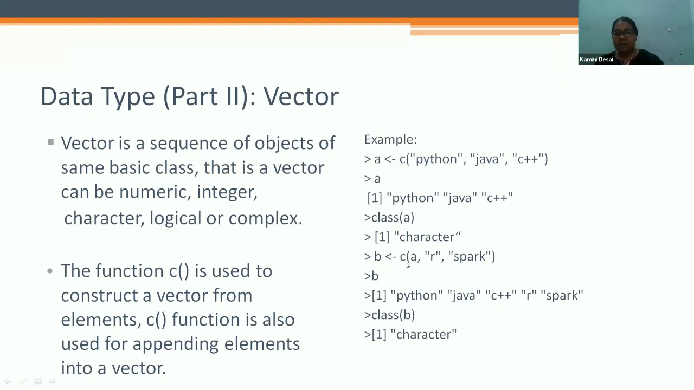If b is combine a, then inside the parentheses, in inverted commas, R and Spark. So b is Python, Java, C++, R and Spark, and the class of b is character. If you want to combine data, you have to use c() and put the data inside that bracket. If it is numeric, fine; if it is character, you have to give inverted commas.